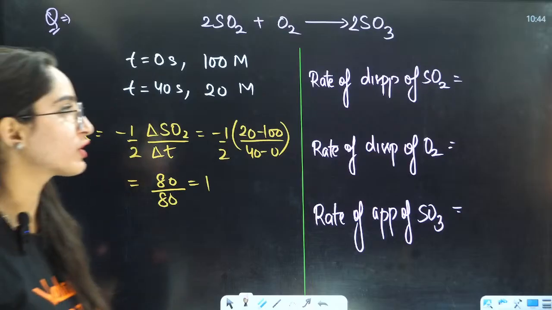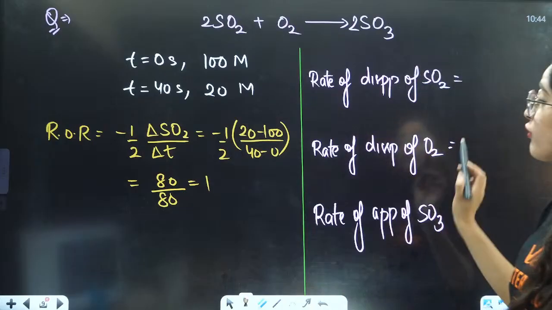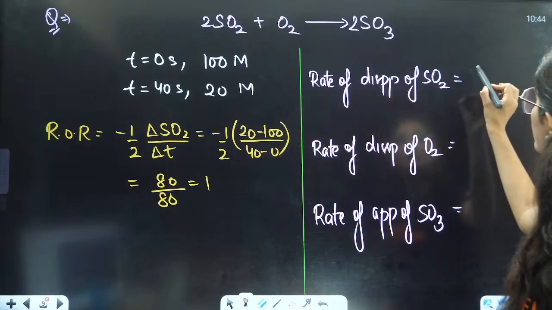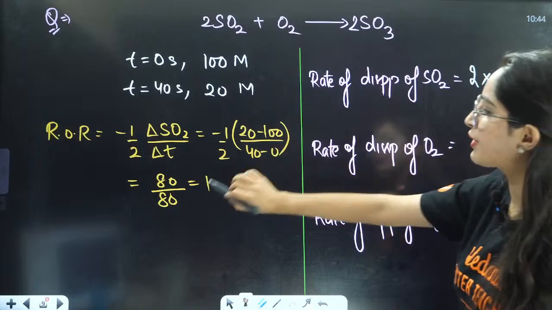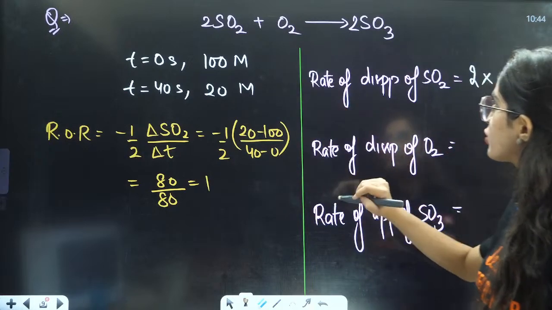Hanji, how many of you can answer this? Rate of appearance of, rate of disappearance of SO2. What was the answer? Stoichiometry, that is 2, multiplied by rate of reaction, that is 1. So the answer is 2.